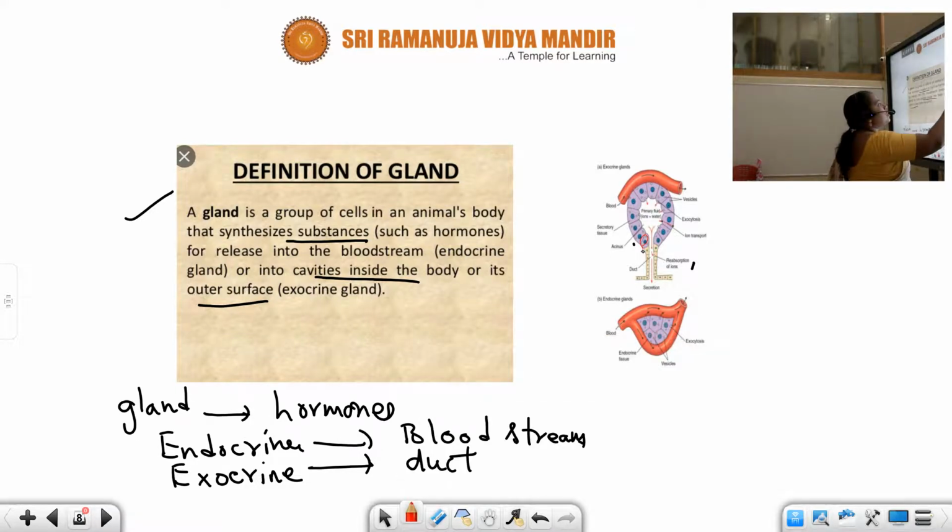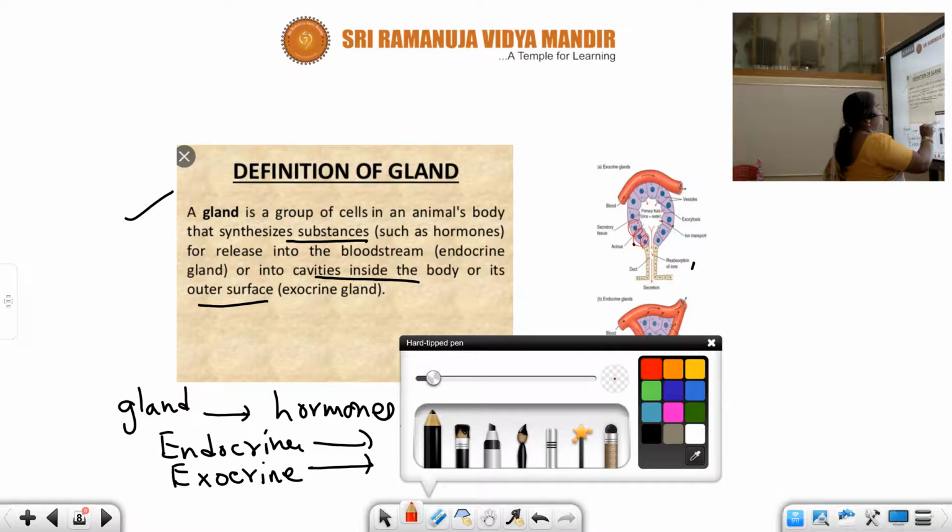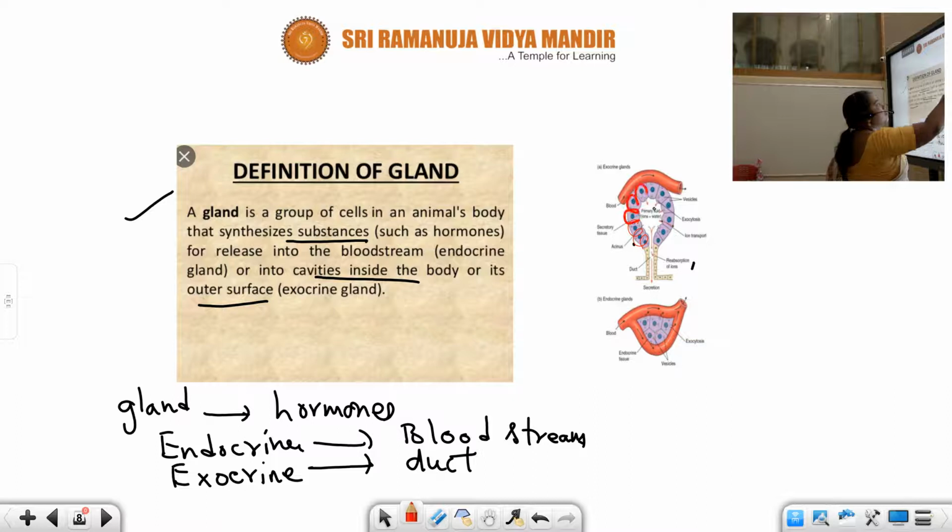Here these are a group of cells, right? A group of cells. So they accumulate each other. They are going to synthesize a type of substances known as hormones. Now here, this is the endocrine gland. It secretes its secretions directly into the bloodstream.